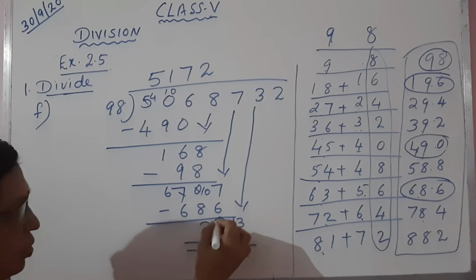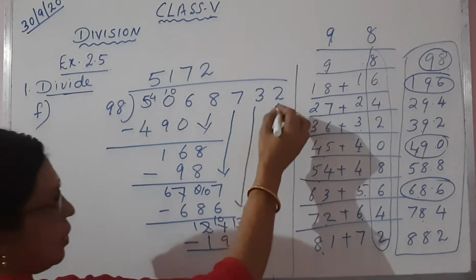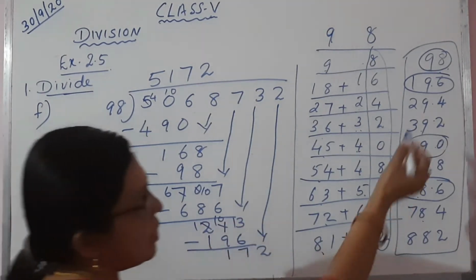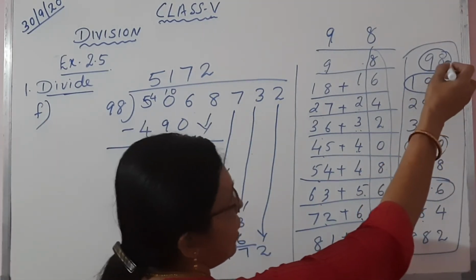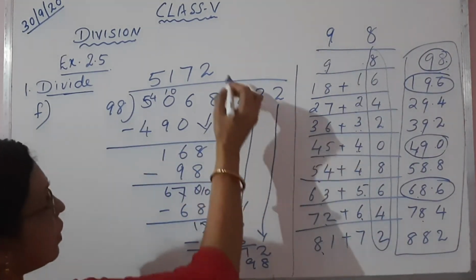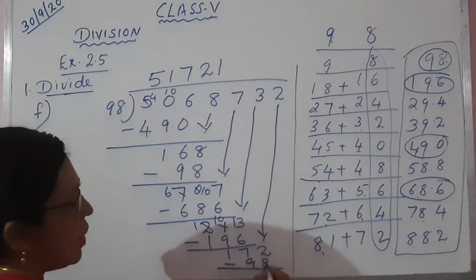Here it is 0. Borrowing 10. 10 minus 9, 1. Bring down 2. 172. 172 is not there, so we can take 98. How many times? 1 time. Now you do subtraction.